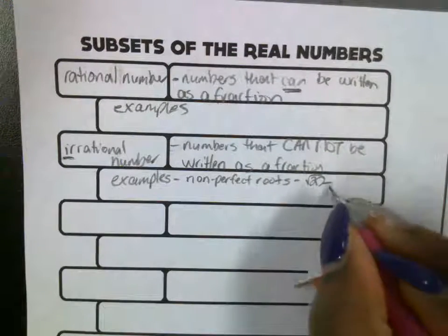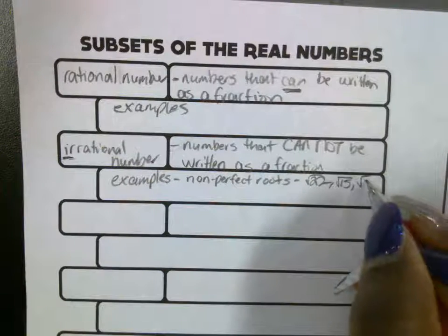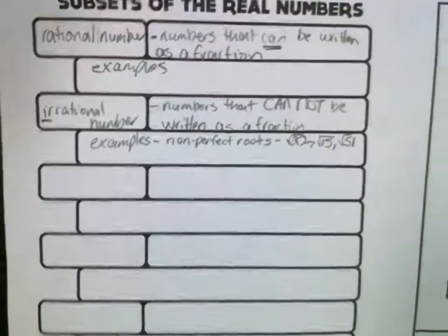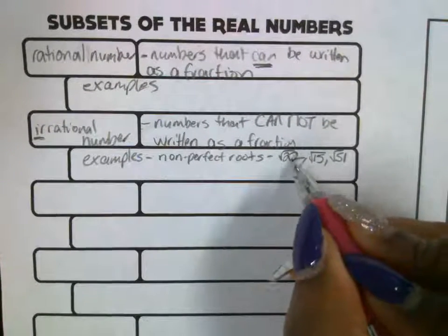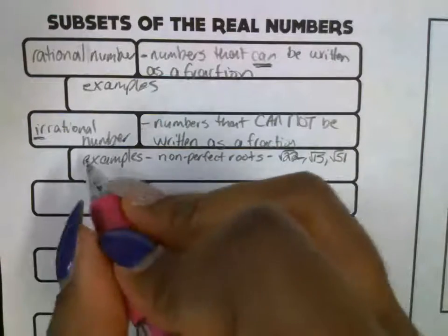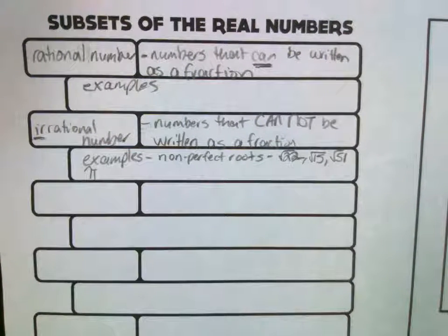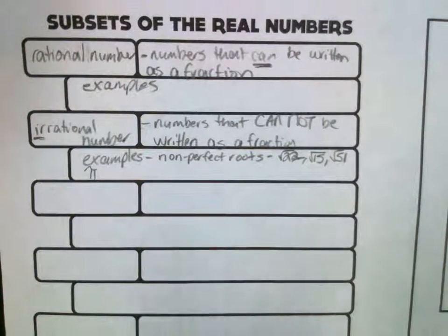So we've got the square root of 22 is irrational. The square root of 15 is irrational. The square root of 51. All of these are irrational, and there are so many more. The other is pi. Pi is a non-terminating decimal that repeats, but it doesn't have a pattern to how it repeats. So it is irrational. It keeps going on and on, and there's no pattern as to how pi is going to repeat. Since there's no pattern, it is irrational.